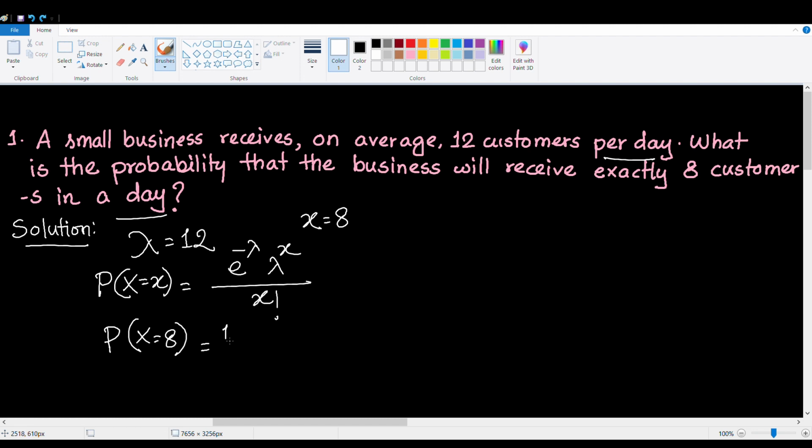This is going to be 12 raised to the 8 times e to the negative 12 divided by 8 factorial. If you plug this into your calculator, you should get 0.065523, which if we multiply that by 100%, is approximately 6.55%. So that's the probability that the business will receive exactly 8 customers in one day.